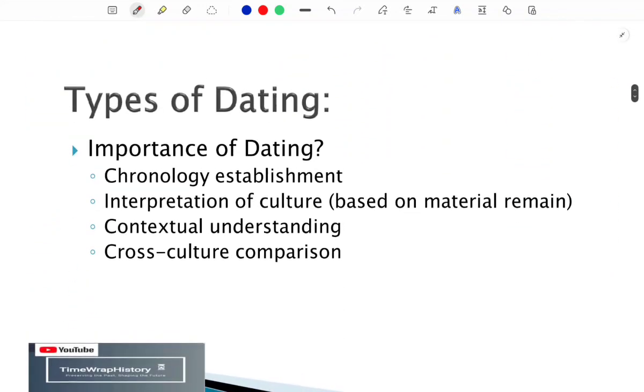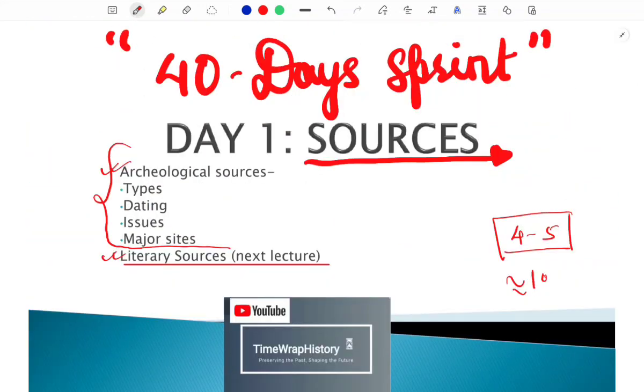As I said, in the archaeological sources section, we will be discussing the types of archaeological sources, the dating methods, and the issues related to the excavation and exploration of archaeological sites. Later on I'll be dealing with the major sites from the Neolithic period to Harappa, and later the Chalcolithic period also I'll be covering.